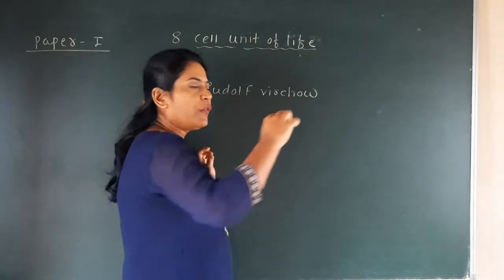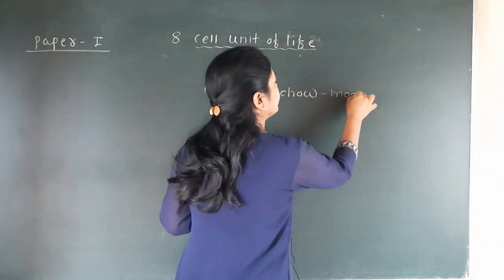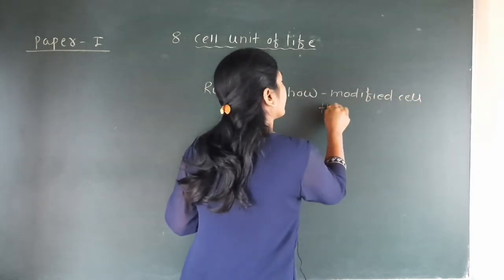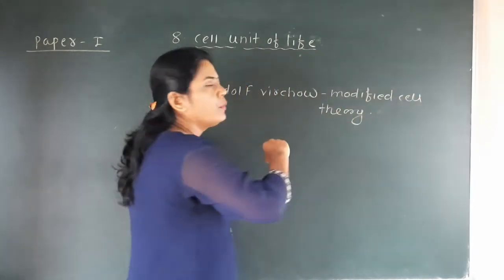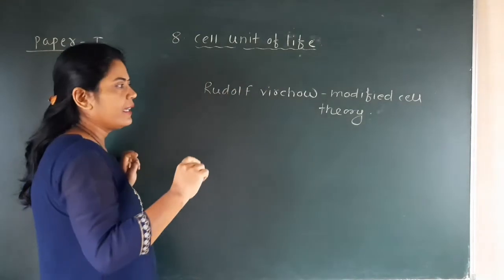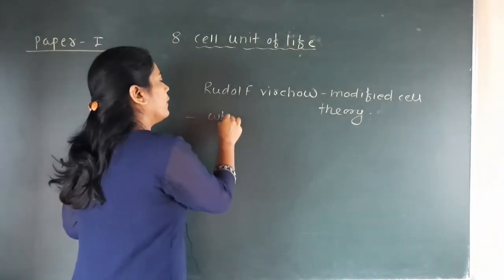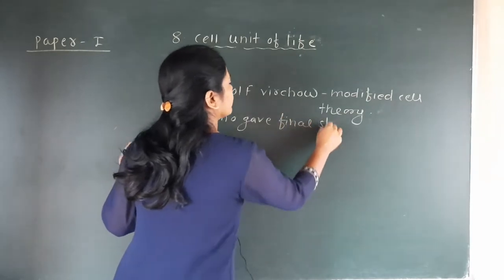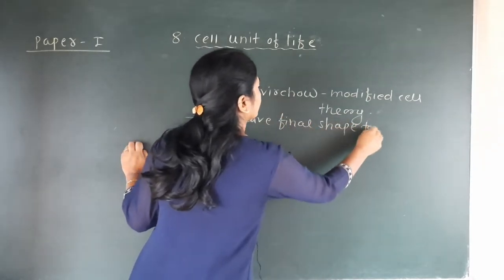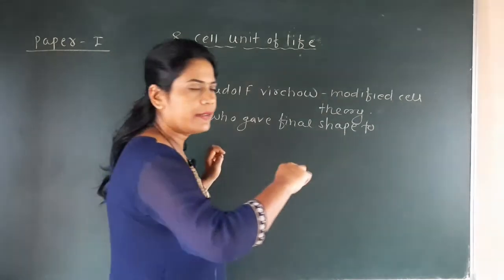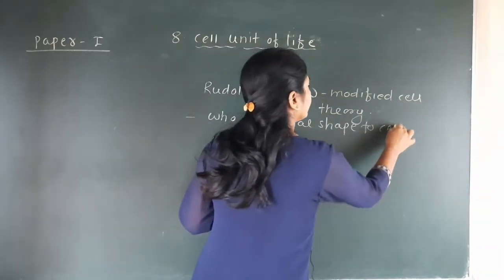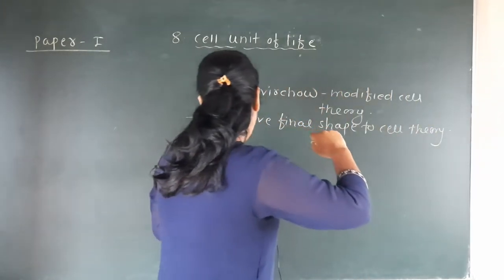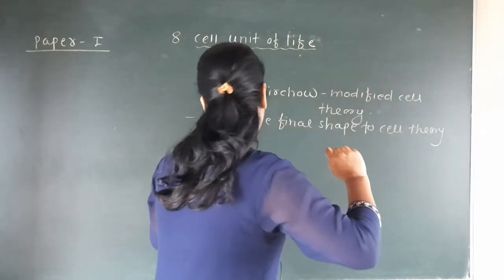Who modified the cell theory? Who gave the final shape to the cell theory?